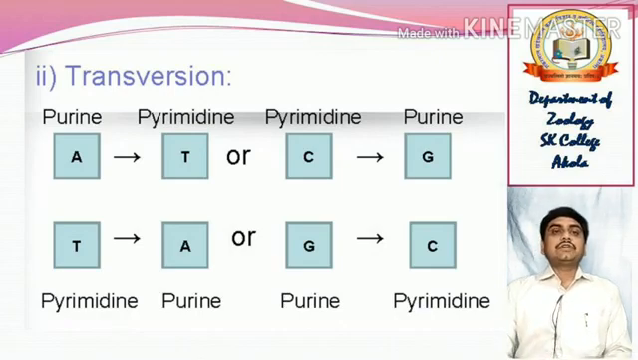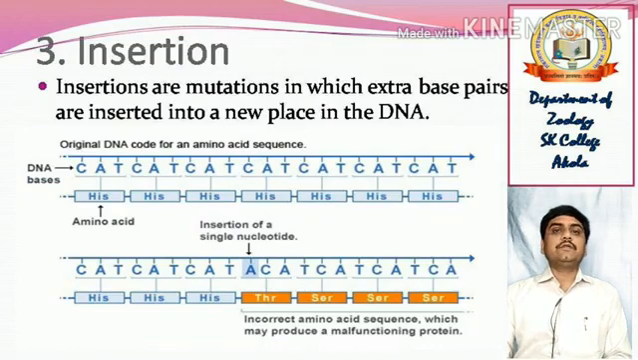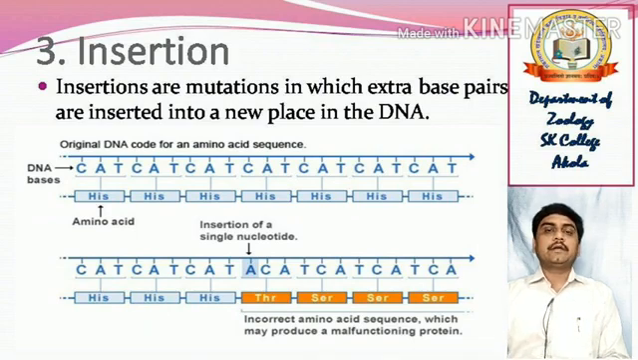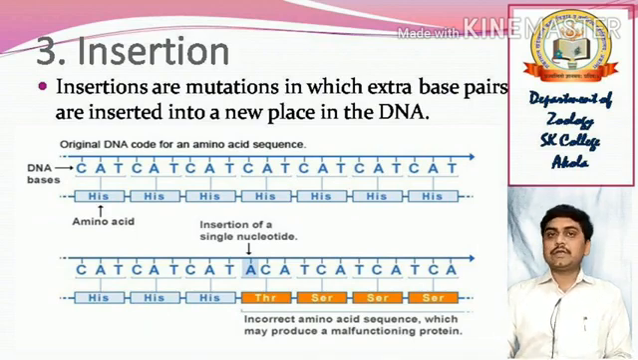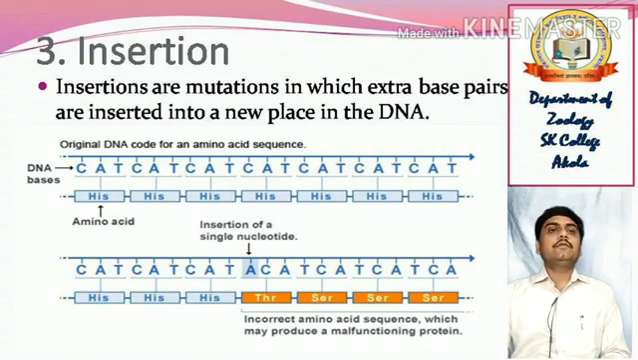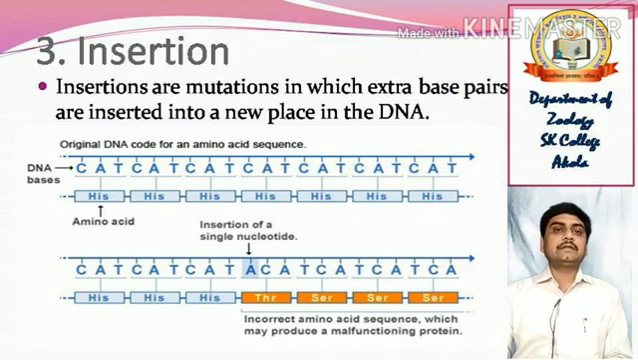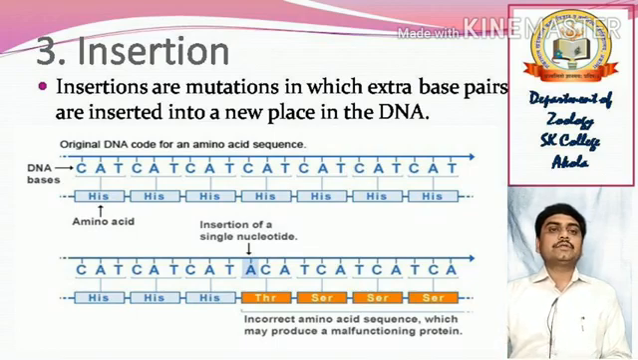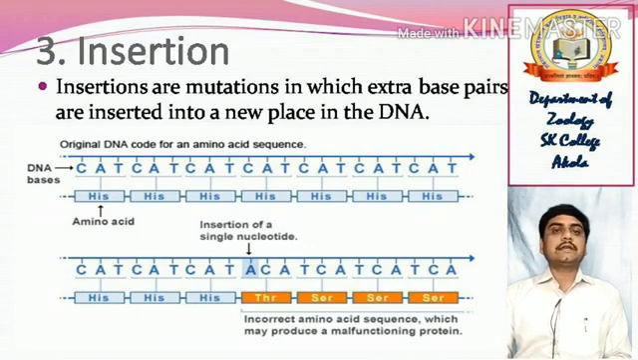Then the next type is the insertion. Insertions are mutations in which extra base pairs are inserted into a new place in the DNA. This is a chart you are seeing behind me. It has a double-stranded DNA sequence, with the bases arranged. The original DNA codes for an amino acid sequence. The DNA bases CAT, for example, code for histidine. CAT again codes for histidine, written as HIS, the amino acid.